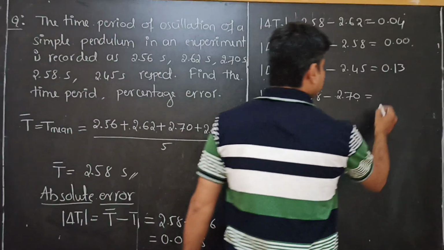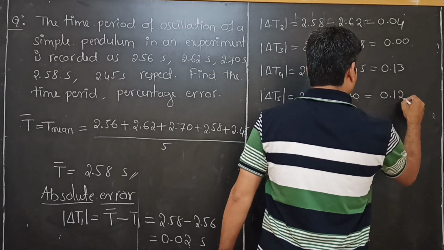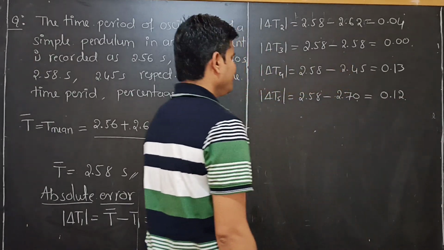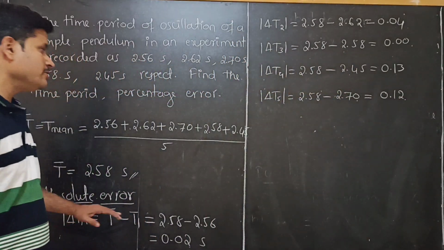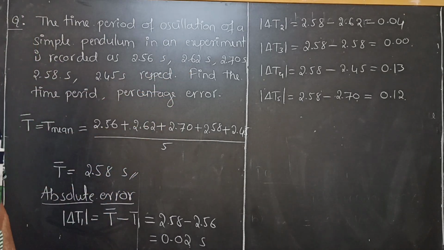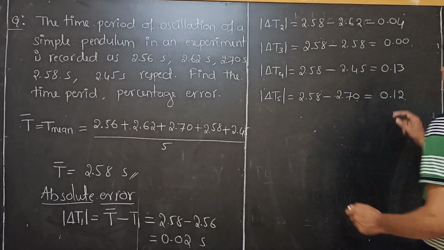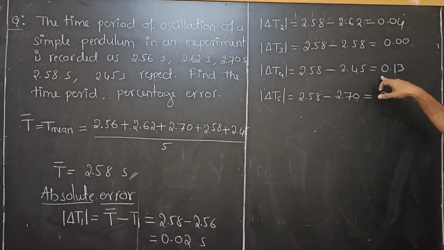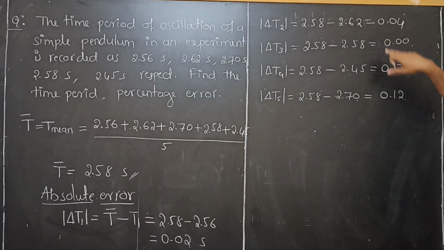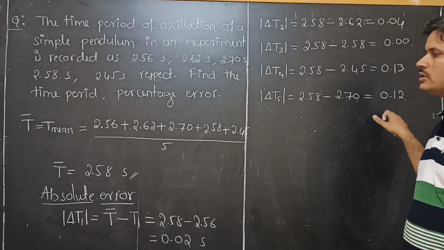Then we get 0.12 seconds. This is the absolute error. This is how we can calculate. But look properly, I have not written any negative sign, even though I get negative values in some cases, I have written positive values only.